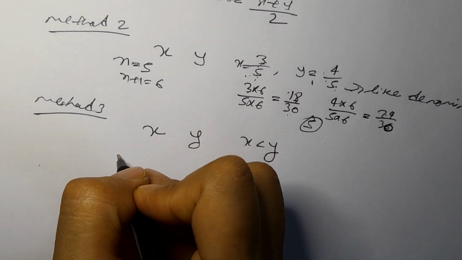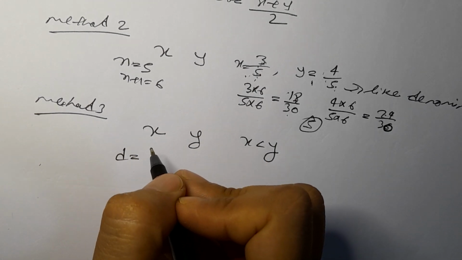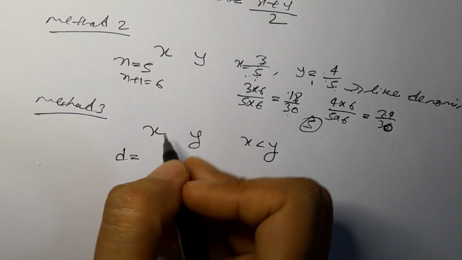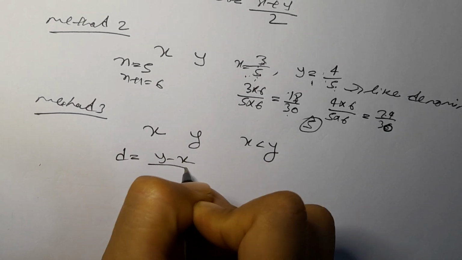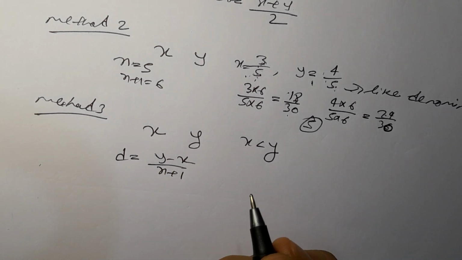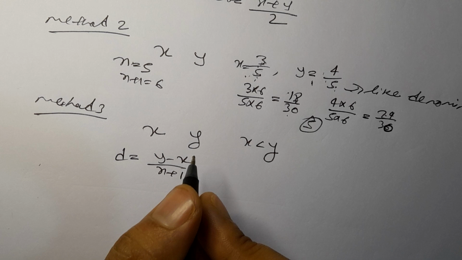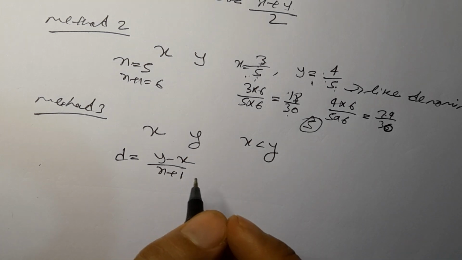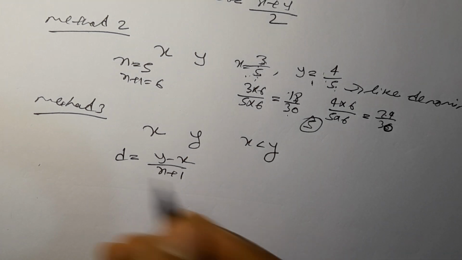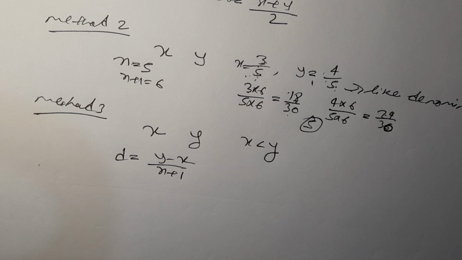Then you have to find d, where d equals y minus x divided by n plus 1. You have to find n rational numbers, meaning more than 1, 2, 3, 4, they may ask anything.